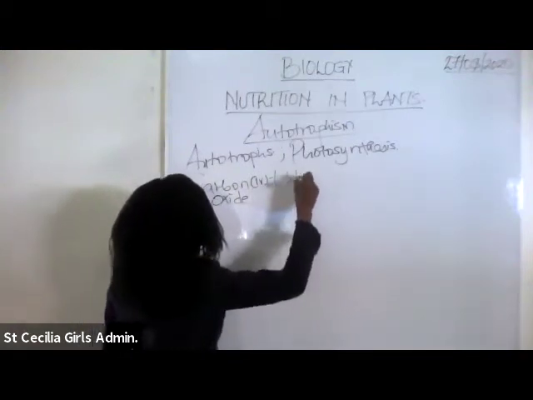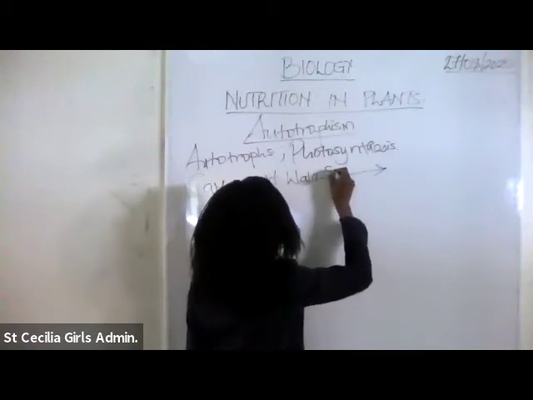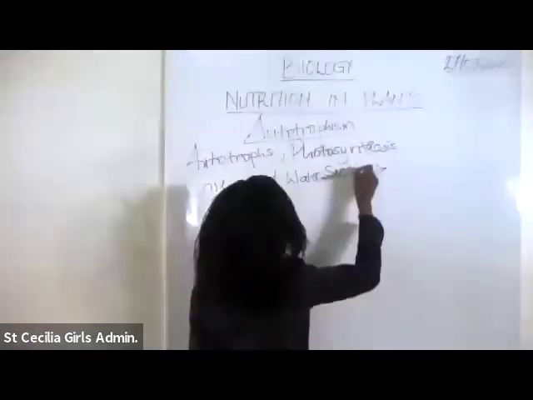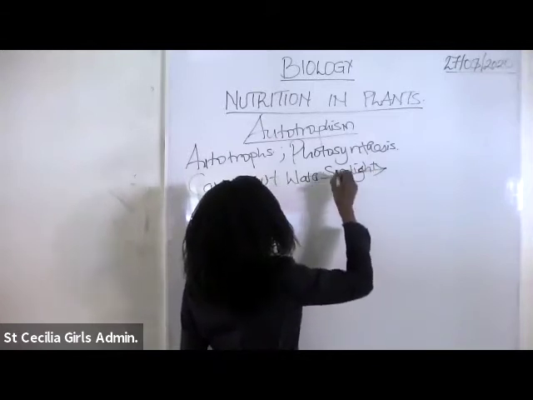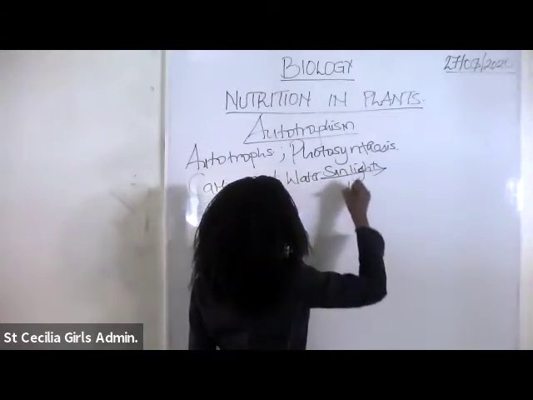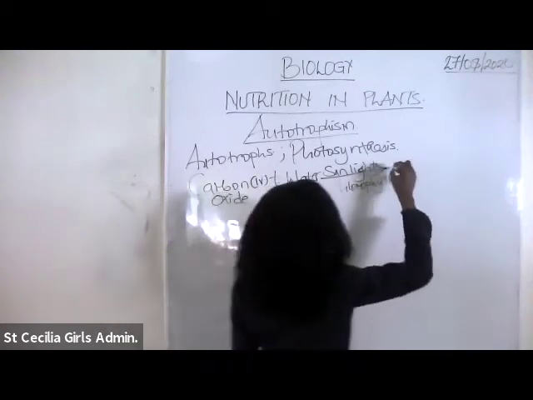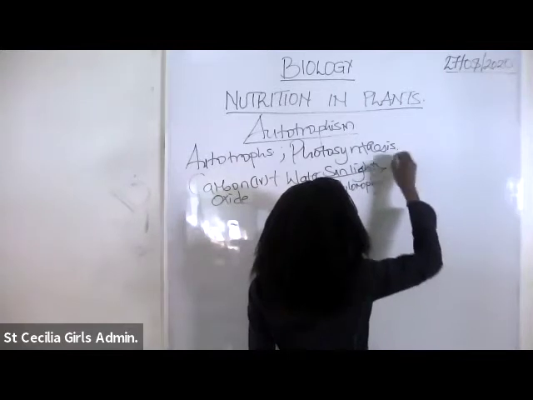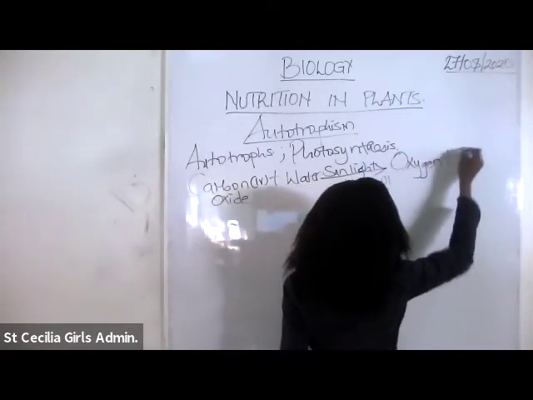In the process of photosynthesis, we usually have carbon dioxide and water as the raw materials, in the presence of sunlight or light energy, and the chlorophyll, to give us oxygen as well as glucose.